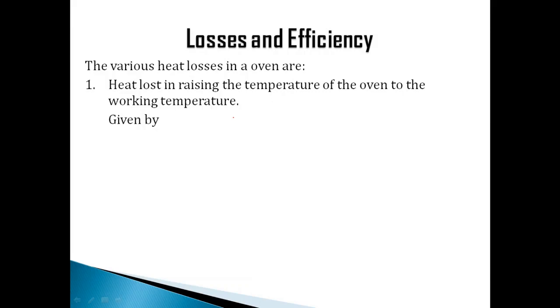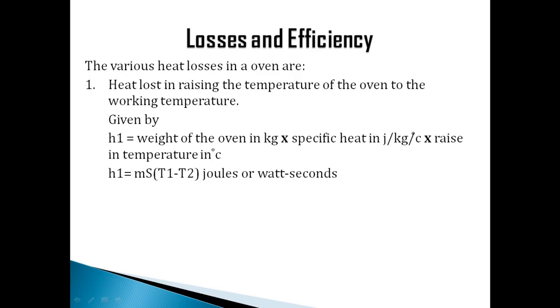It is not used by the element properly. So we call the input we are giving to raise the temperature from room temperature to working temperature a loss, and it can be given like this: weight of oven in kg, into specific heat, which is in joules per kg per degree Celsius, right?